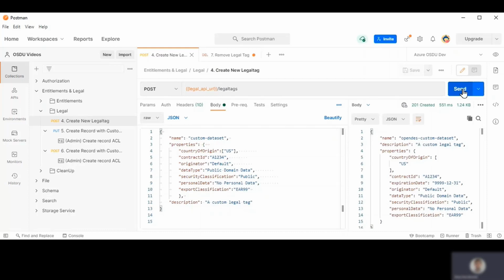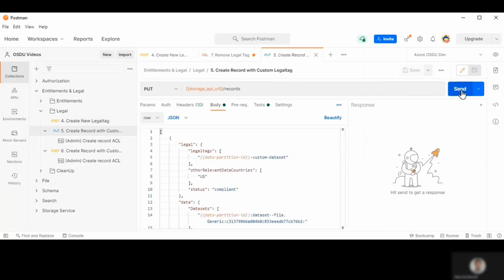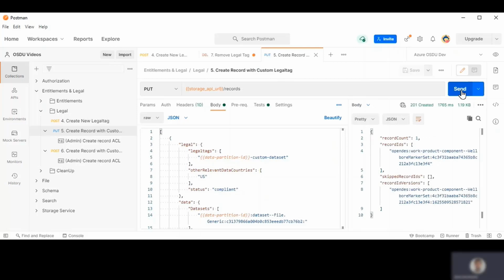After I upload a legal tag to the service, I can create a record with this legal tag. I have filled the legal tags property with the newly created legal tag. And now the record is created.